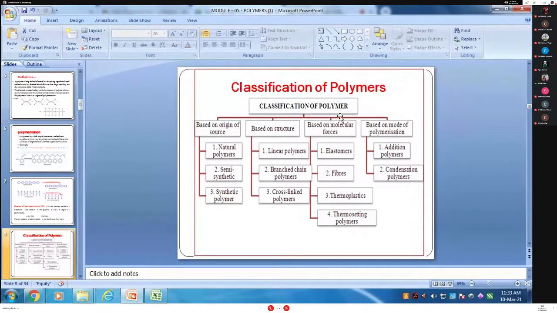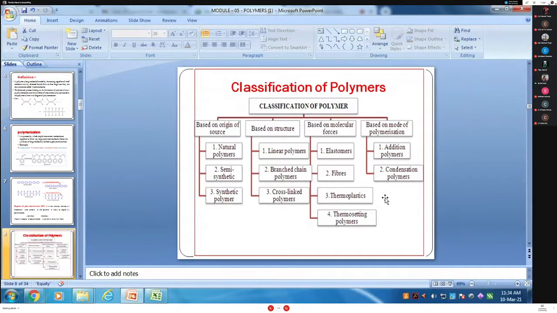So classification of polymer basically depends upon the origin, structure, molecular force or molecular weight, and the mode of polymerization, that is the reaction involved in that. Based on origin, it is divided into three types: natural, semi-synthetic, and synthetic. Based on structure: linear, branched polymer, and cross-linked polymer. Based on molecular force: elastomer, fiber, thermoplastic, and thermosetting. Based on mode of polymerization: addition, condensation, and copolymerization.